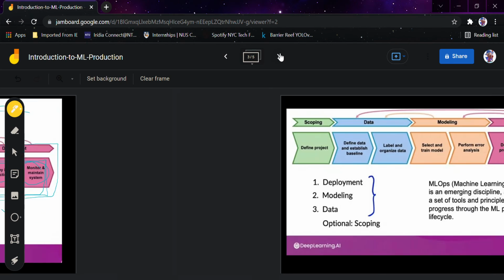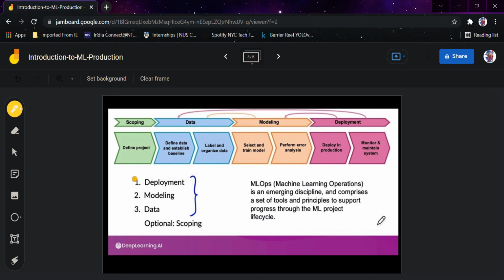And from there we would move to our next point: deployment, modeling and data, and optionally scoping, obviously. This is machine learning operations. MLOps is an emerging discipline and comprises a set of tools and principles to support progress through the ML project life cycle. These three things you need to remember. First, you need to deploy. In the initial phase you deploy it the first time, but the work doesn't end here.